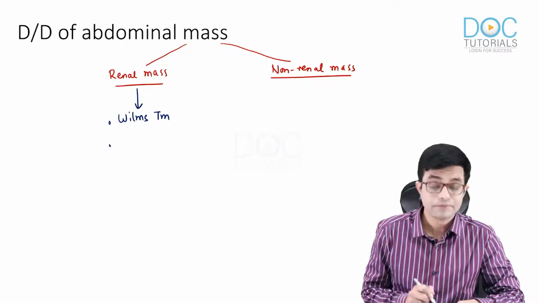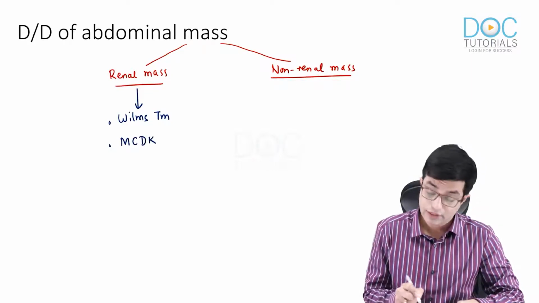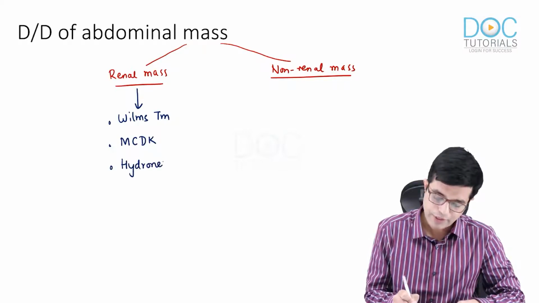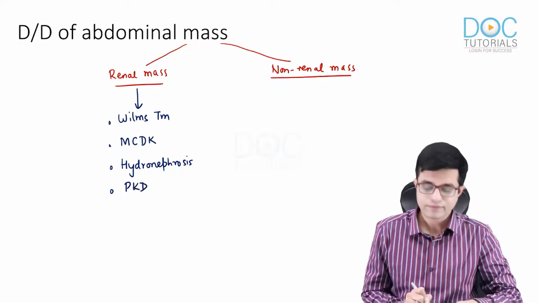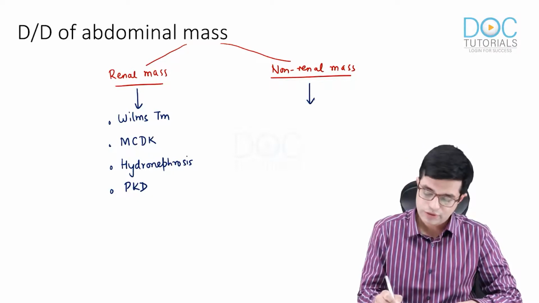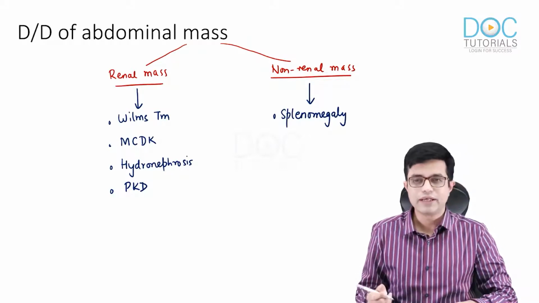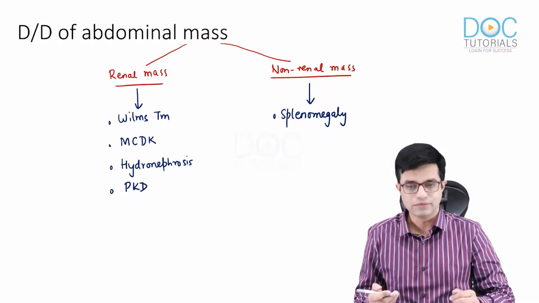Second possibility, there can be multicystic dysplastic kidney. Thirdly, there can be hydronephrosis in the child. And fourth possibility is other polycystic kidney diseases. Non-renal masses may include simply splenomegaly. In case of splenomegaly, the upper edge cannot be felt and it will not be bimanually palpable.